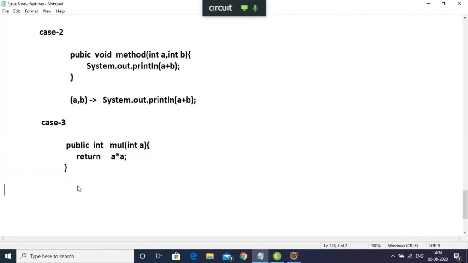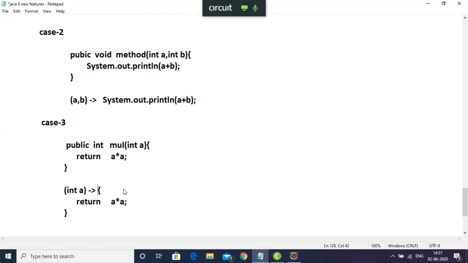Just now I told you that a Lambda expression is nothing but an anonymous function. So no method name, no return type, no access specifier, and I have to use this symbol to identify that it is a Lambda expression.